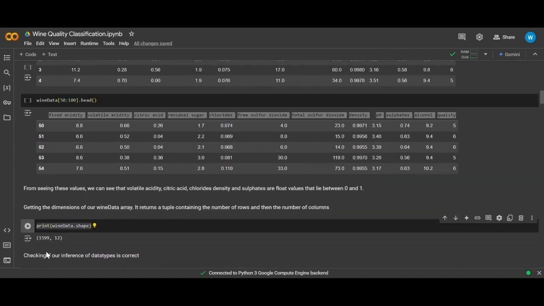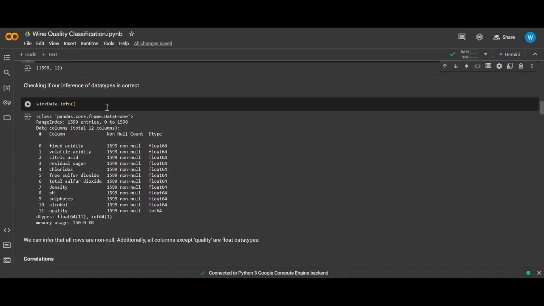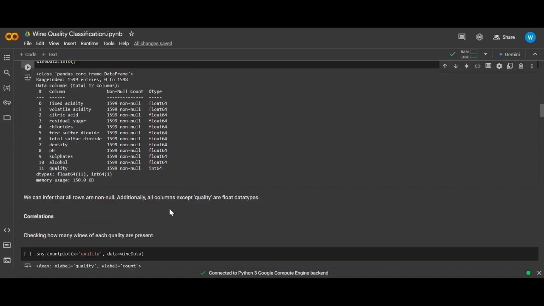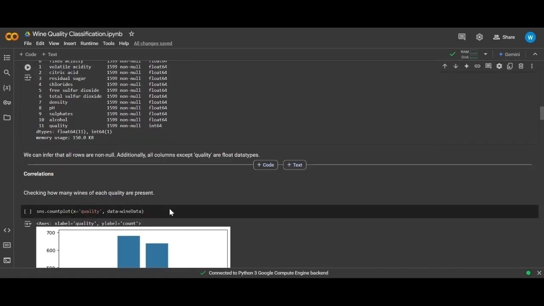And now if we print the shape, we can see that there are 1599 rows and 12 columns of this data frame. So if we use the .info method, we can see that every column except for quality is of the float data type, and they are all non-null in every one of the 1599 instances. Whereas quality is also non-null, however, it's always an integer data type, so it's always a fixed number.